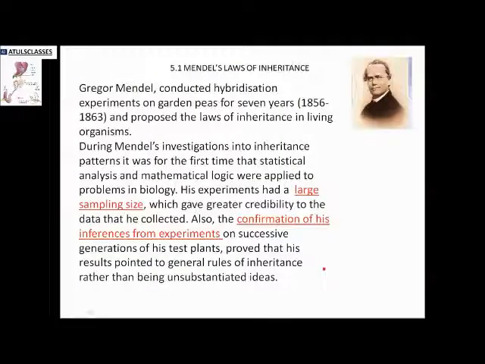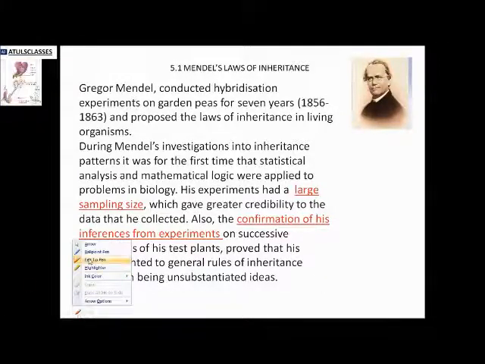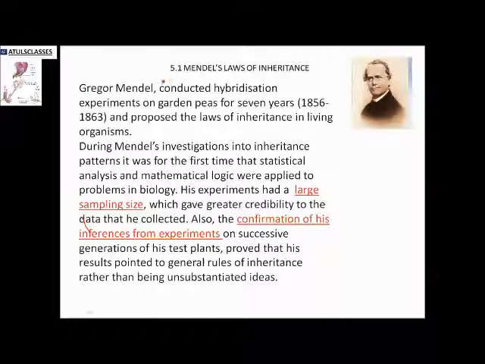The chapter is mainly based on Mendel's laws of inheritance. Mendel stated his laws with the help of experiments that he performed, called hybridization experiments. He used garden peas for 7 years and proposed these laws.